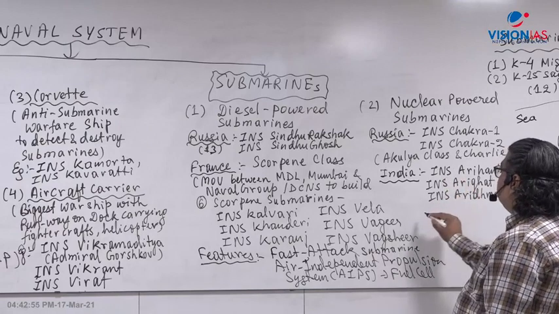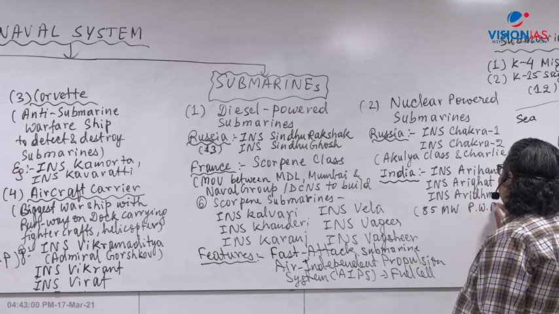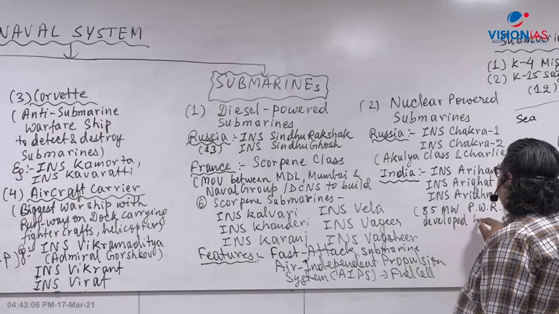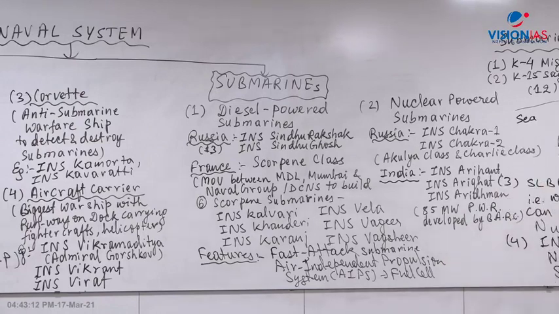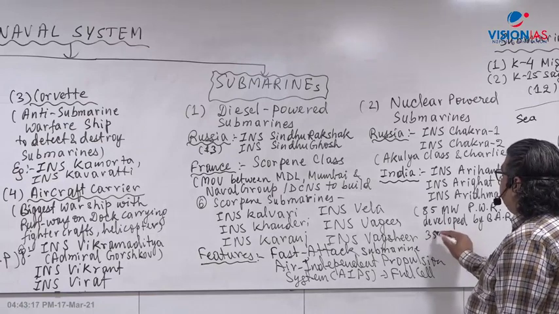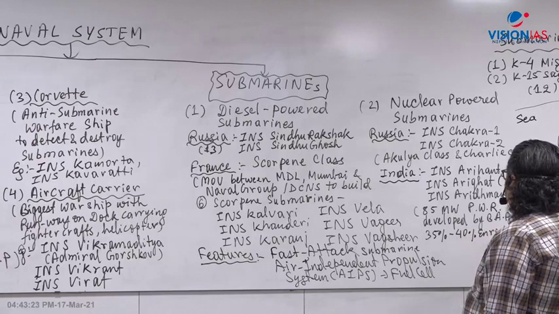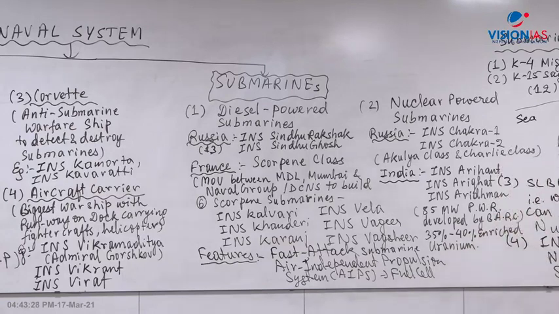Arihant uses an 85 megawatt pressurized water reactor, PWR, developed by BARC, the Bhabha Atomic Research Centre, which uses 35% to 40% enriched uranium 235.